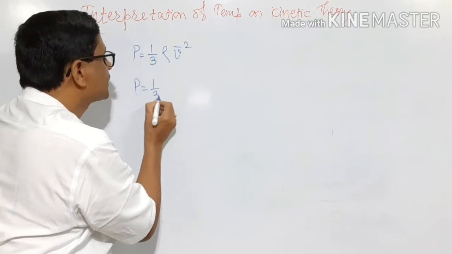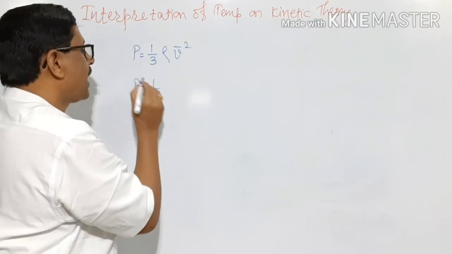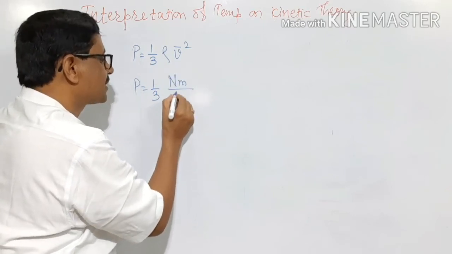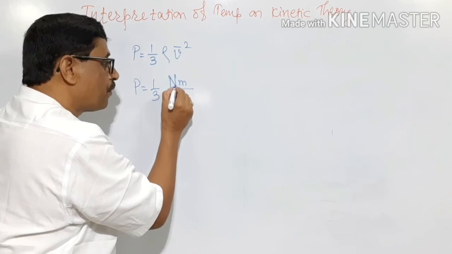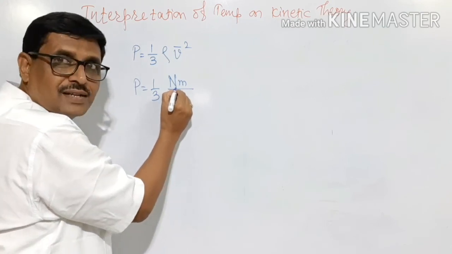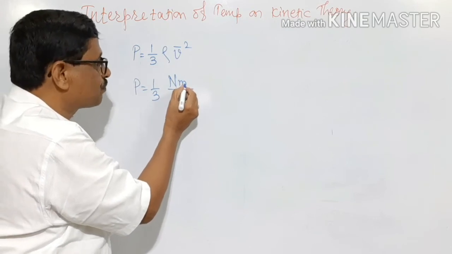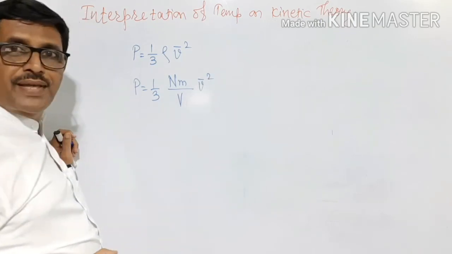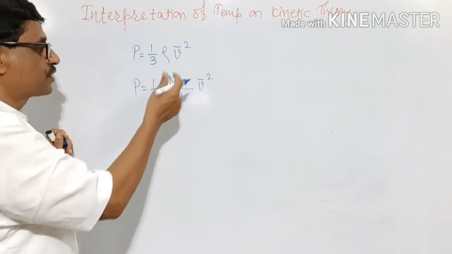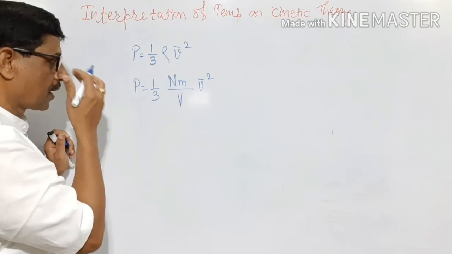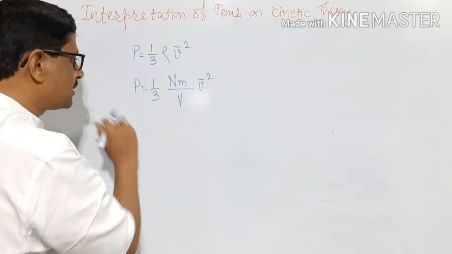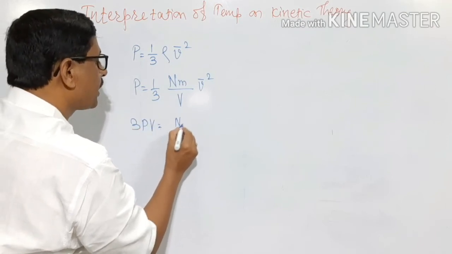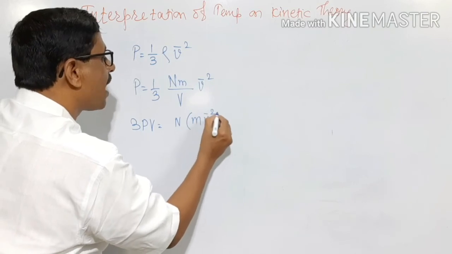Therefore, the pressure is the total mass of gas, which is the number of molecules present in a given sample of gas into the mass of a gas molecule, divided by volume of gas, into the mean square velocity or mean square speed. Now I will write this as 3PV is equal to n into m into V bar square.